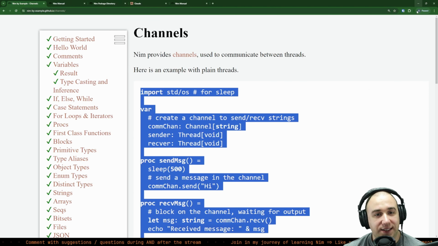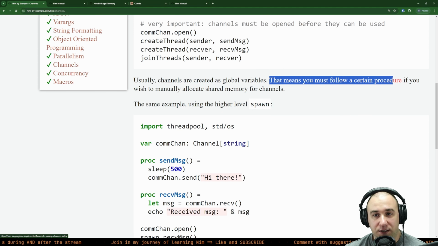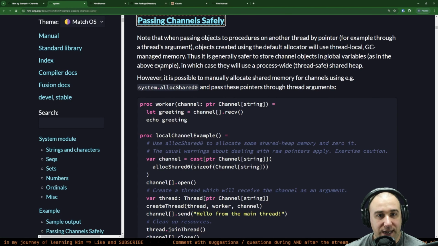So what else can we learn about channels? Usually channels are created as global variables. That means you must follow a certain procedure if you wish to manually allocate shared memory for channels. Follow a certain procedure. What's going on here? Passing channels safely.